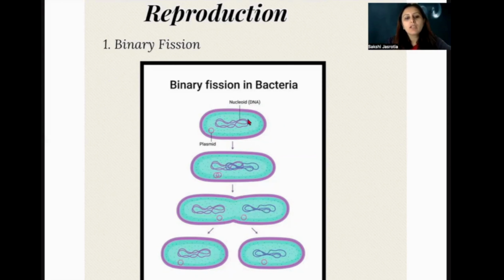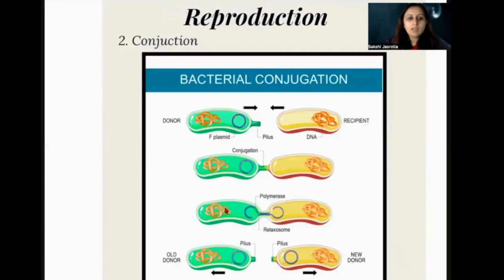Now, whatever genetic material is present in the parent, the daughter cell will also have the same genetic material, right? Since it is asexual reproduction, there is no mixing up of the genes here. Whereas this one, conjugation. What does conjugation mean? Joint, right? In English we study conjunction words, right? What are those conjunction words that join two sentences together, right? So here also they are joining two cells together.